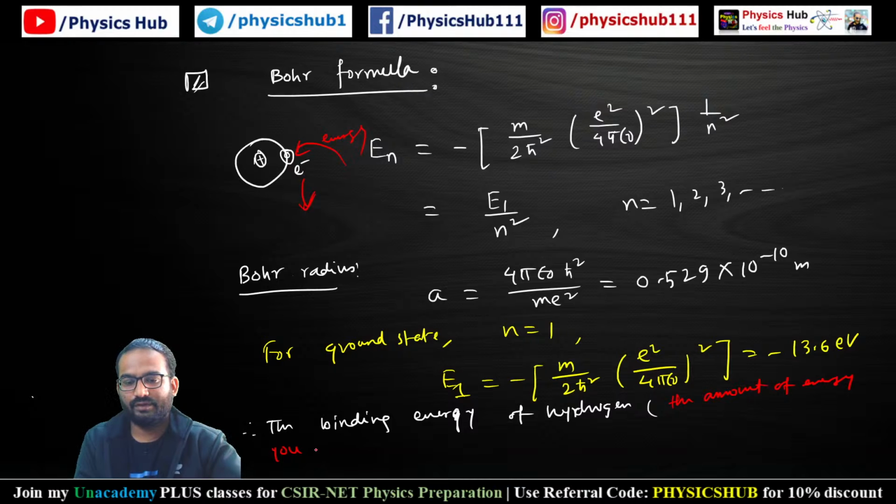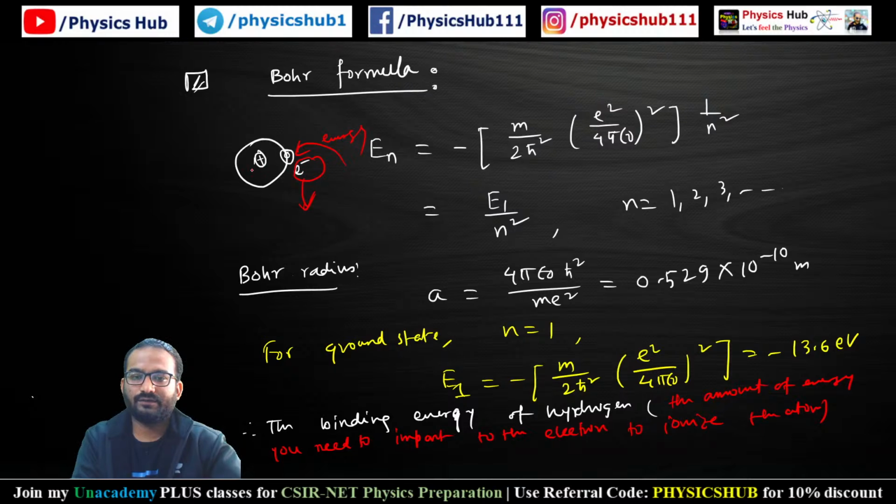So binding energy means the amount of energy you need to impart to the electron to ionize it. So if one electron is removed, let's say this is A, it will become A positive. So it has become ionized now. This is some atom, but this is an ion after removing the electron. So the binding energy of the hydrogen atom will be plus 13.6 electron volt.